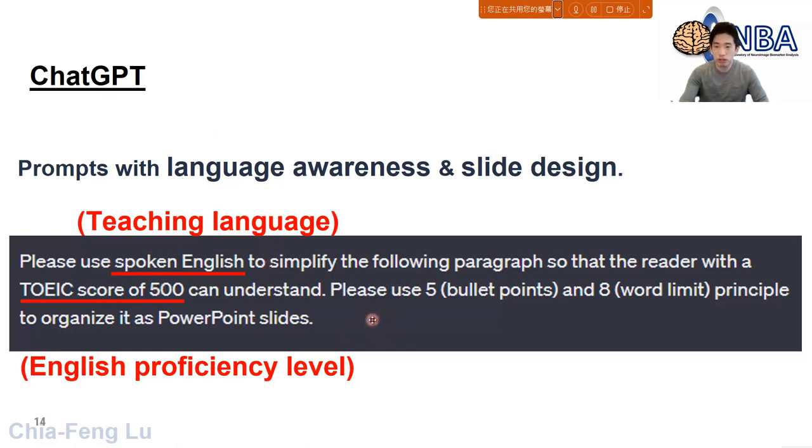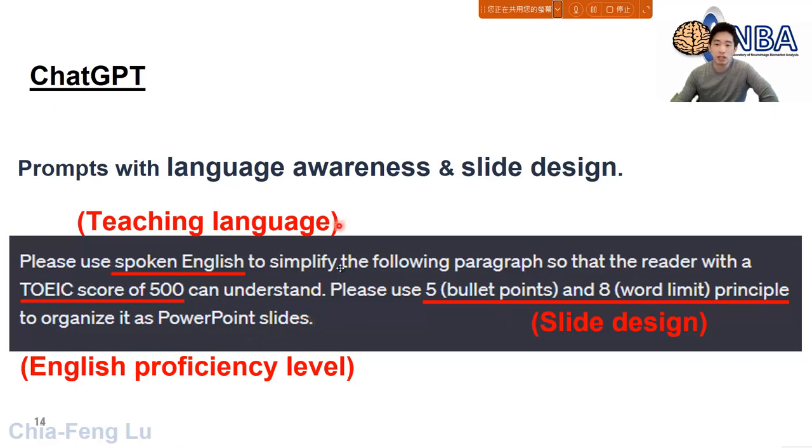And then I want to talk about the slide design. Now I give another constraint. I'm talking about something like, please use five bullet points and the 8 principle. That means 5 bullet points, and 8 words within 1 bullet point. This is the principle and the limitation to organize the PowerPoint slides.